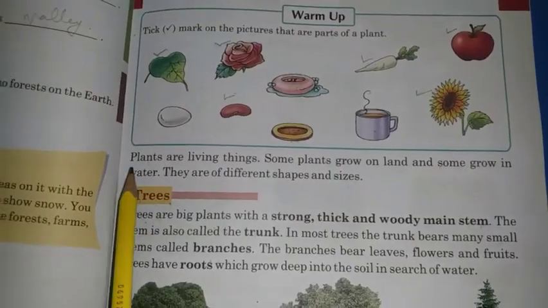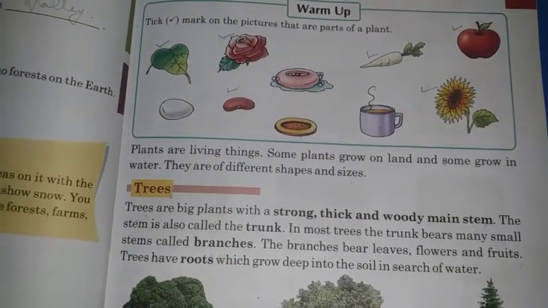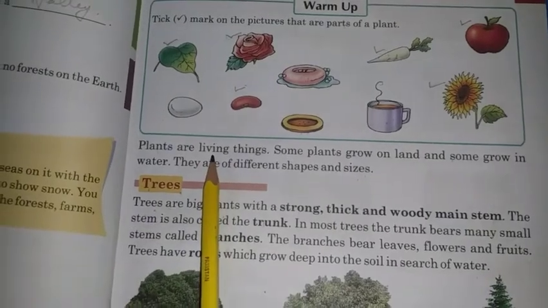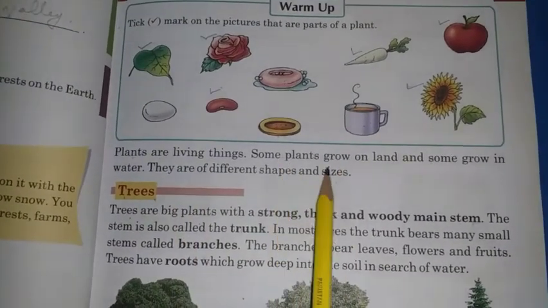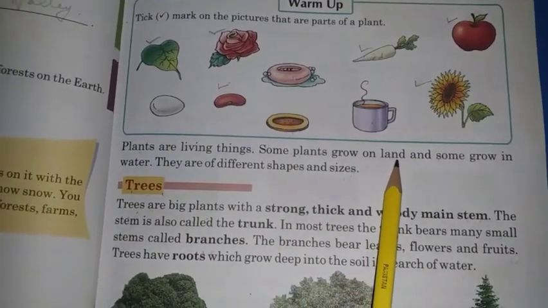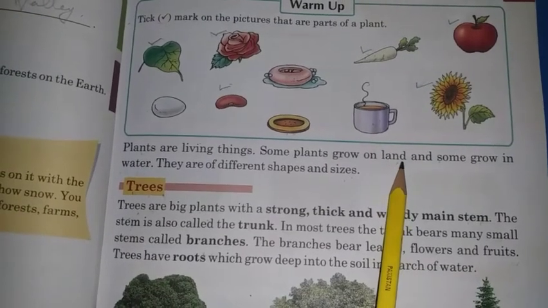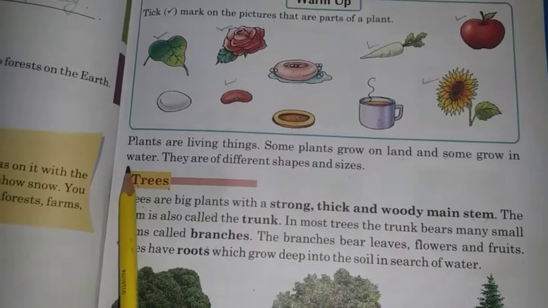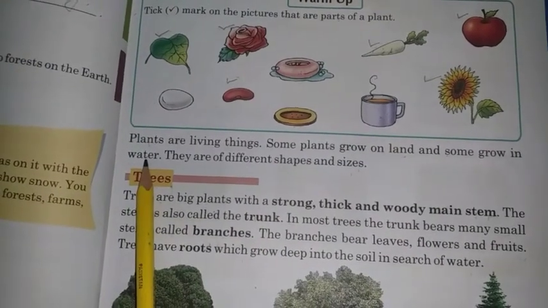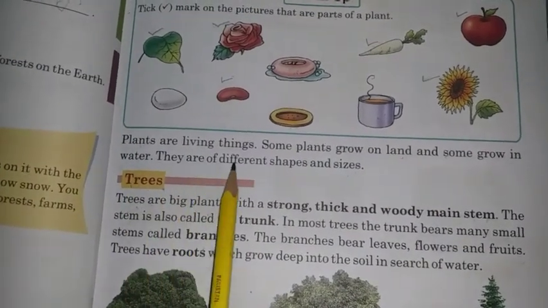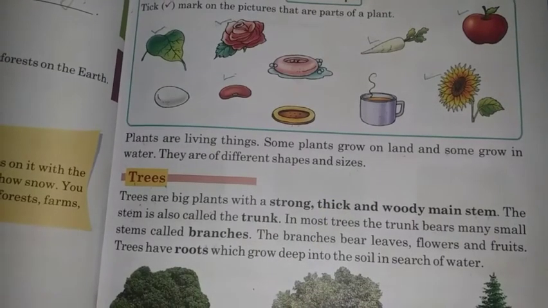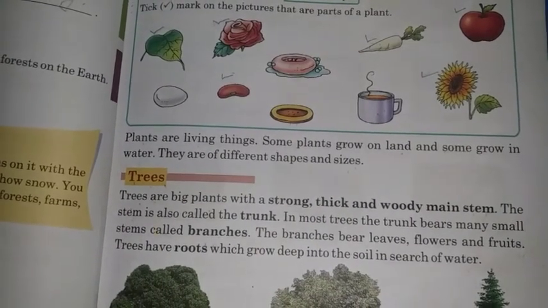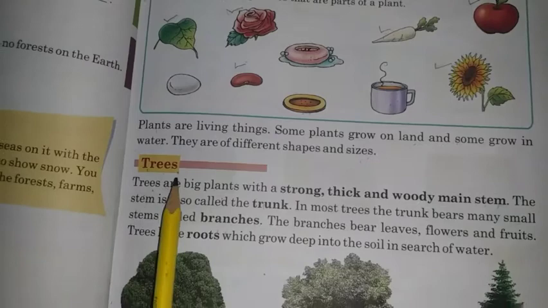So students, plants are living things. Why plants are called living things? Because they also breathe, grow and die. Some plants grow on land. Those plants which grow on land are known as terrestrial plants, and some grow in water are also known as aquatic plants. They are of different shapes and sizes. All plants are not of same shape and sizes. They are different from each other.